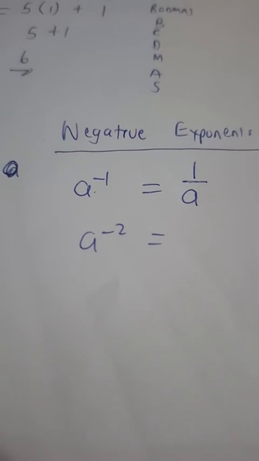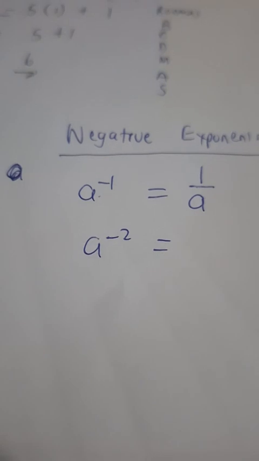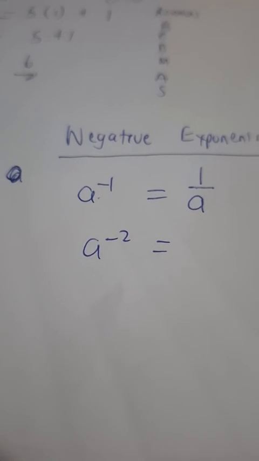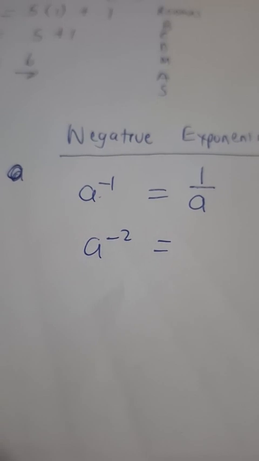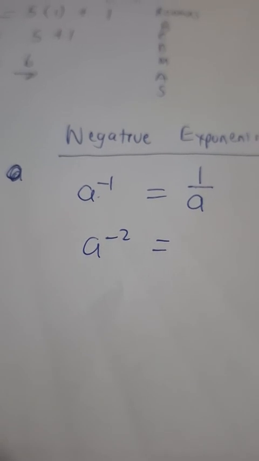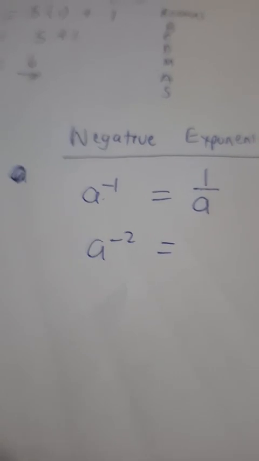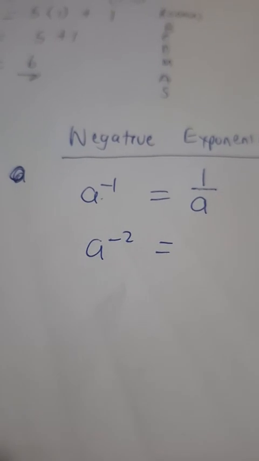You see, the answers are revealing to me that there are misconceptions.